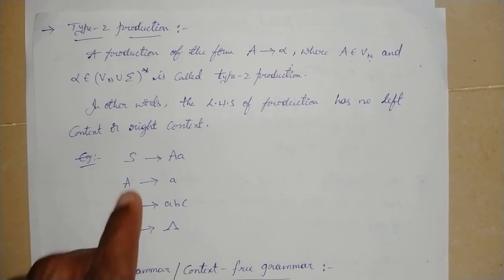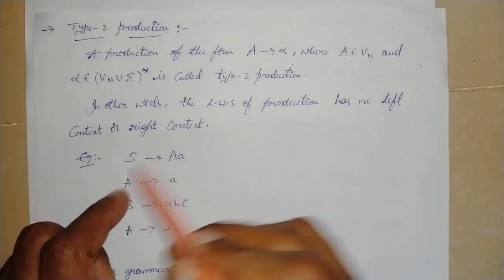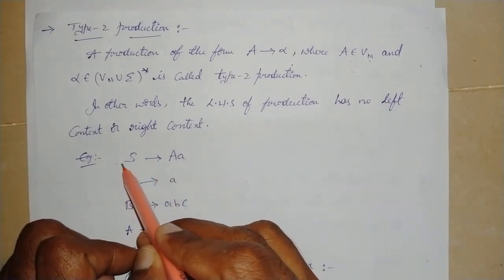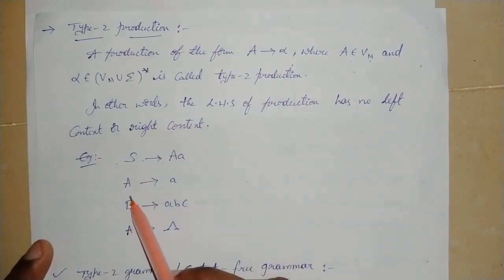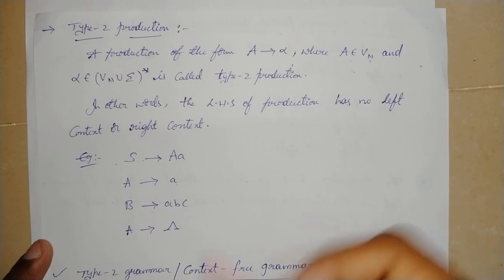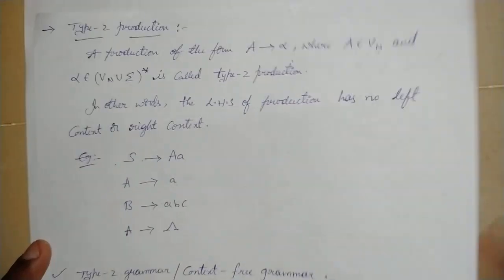Here are some examples. S replaced by AB, so here there is no left and right context. And A replaced by capital ABC, and A replaced by the empty string. So these type of production rules are called type 2 production.